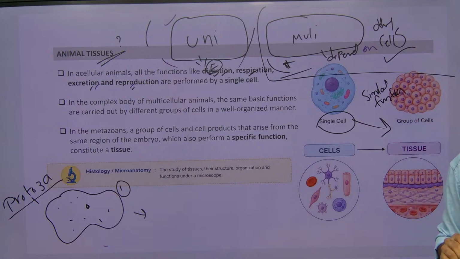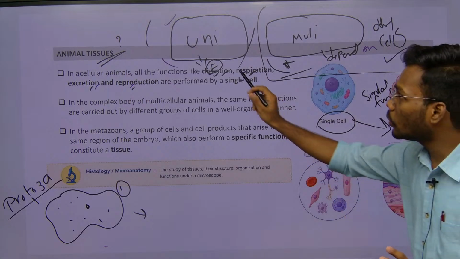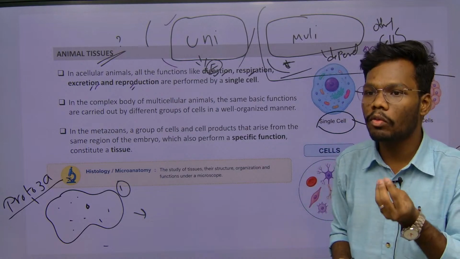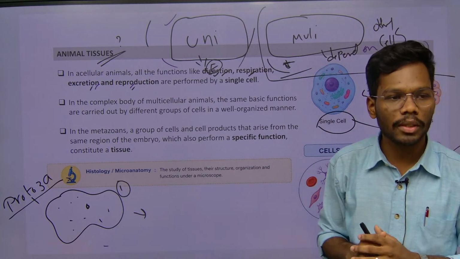That one group of cells performing one similar function, those groups of cells are called what? Tissues. Understand what is tissue? Why has tissue become popular? Because unicellular animals do not form any tissue. Even though they are made up of more number of cells, they are not forming tissue.